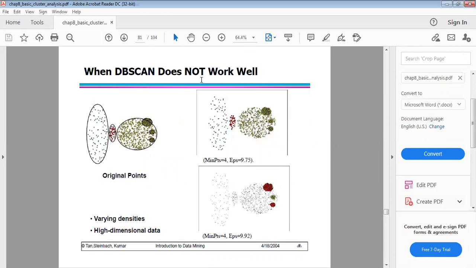When DBSCAN does not work well, this is the original points. So we have 3 or 4 colors: 1, 2, 3, 4. Applying the DBSCAN algorithm, it does not work well. So automatically it will represent the data points like this: one color of data points, another color, and another color of data points.